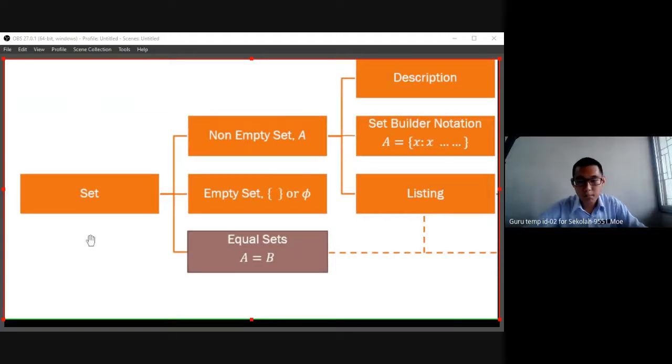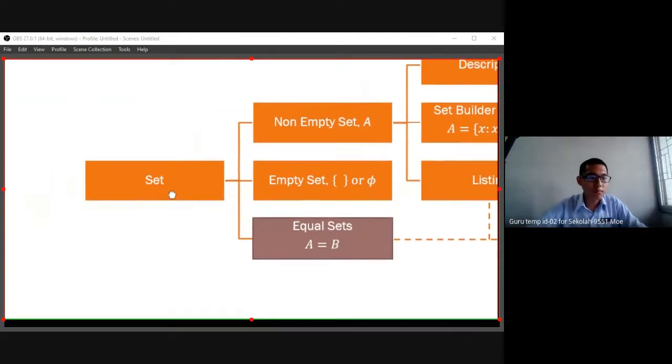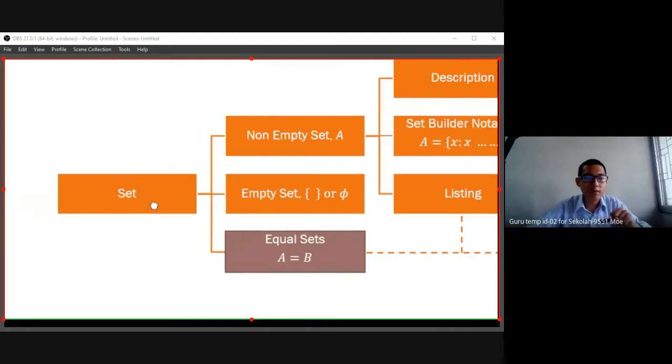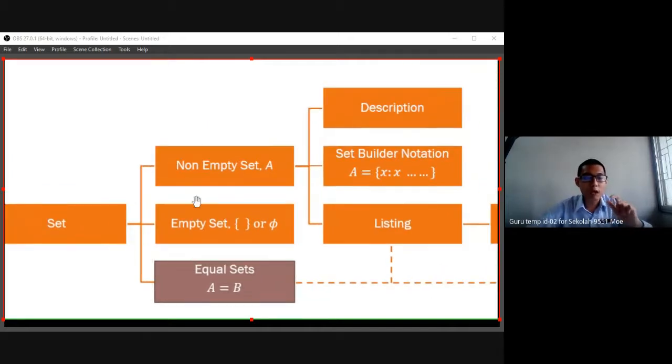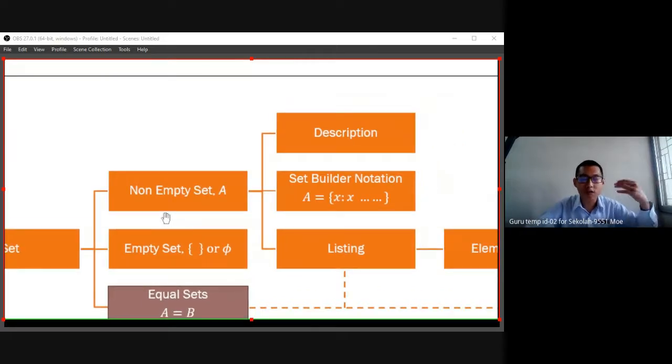We learned about sets. Actually we learned about sets, and then for a set we have empty sets and non-empty sets. This one we have not learned yet, but we know if we have an element inside, it's not empty already. So if not empty, how do we describe it? We can describe it with sentences. We can describe it in set builder notation with a condition.